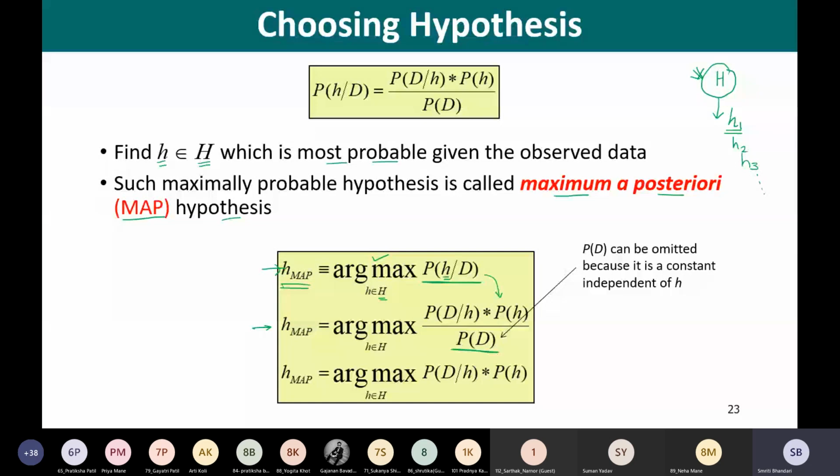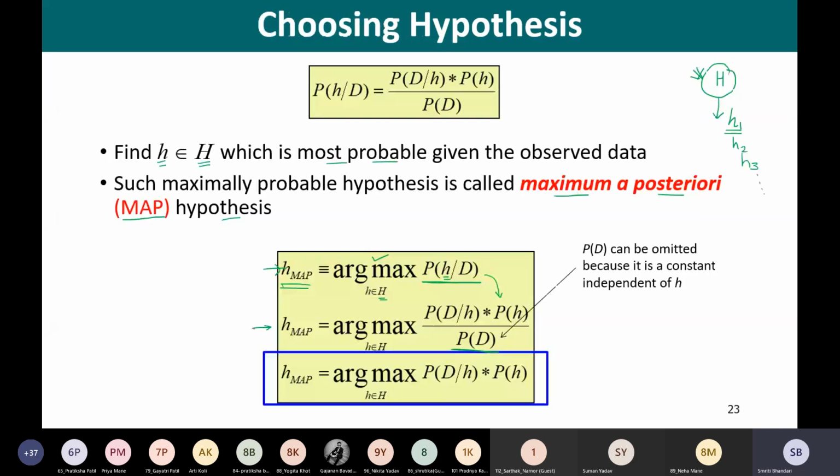While computing the probabilities for all the hypotheses, this probability of D remains the same. So, to simplify our expression, we can omit it, and we come up with the expression that h MAP is equal to argmax h that belongs to capital H, probability of D given h into probability of h.